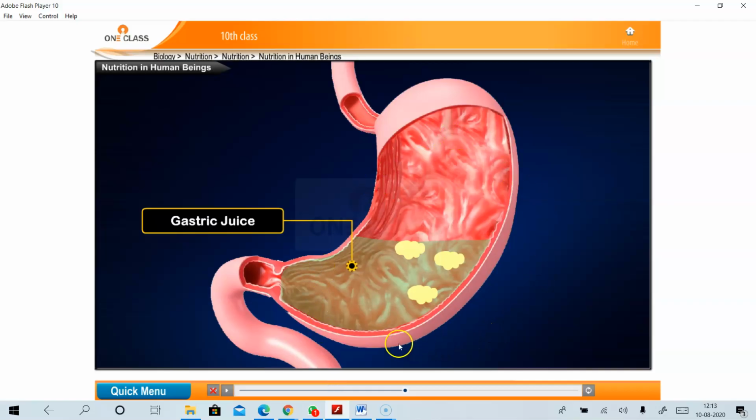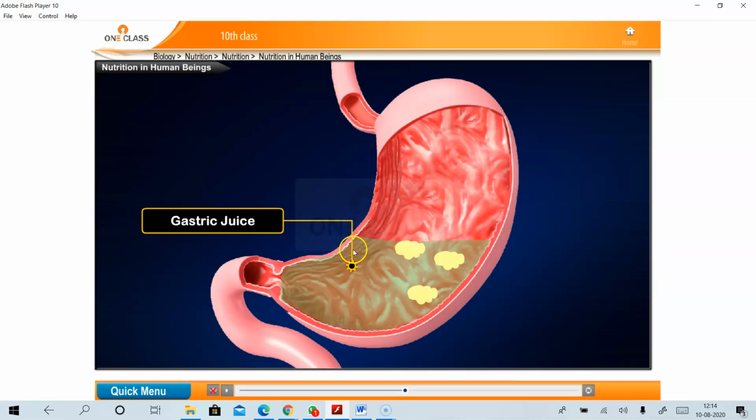You can see the picturization of the stomach and here the food particles which are broken down into small ones, and the stomach contains the gastric juice. Again, gastric juice contains the powerful enzymes as well as hydrochloric acid. So what is the function of this gastric juice?